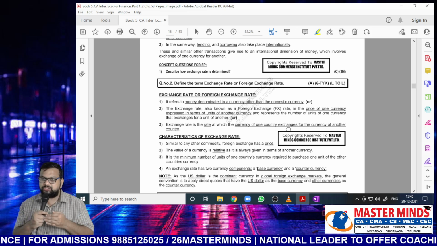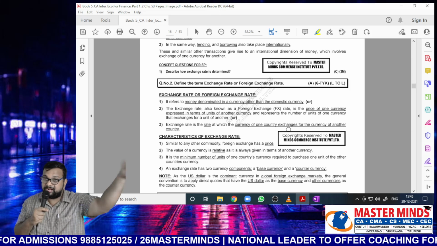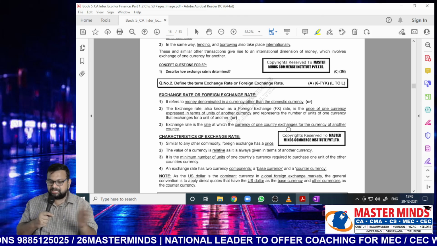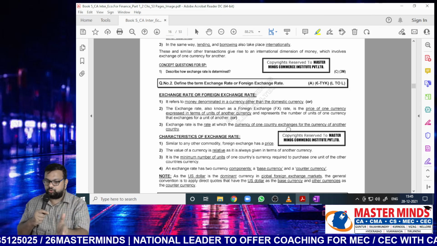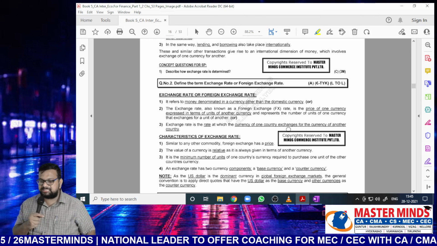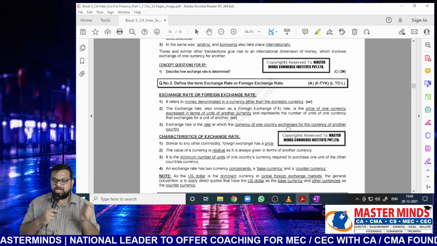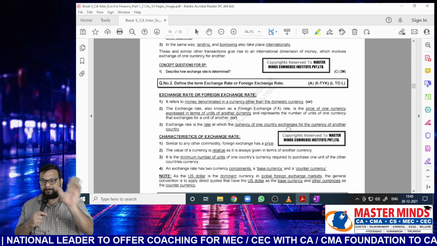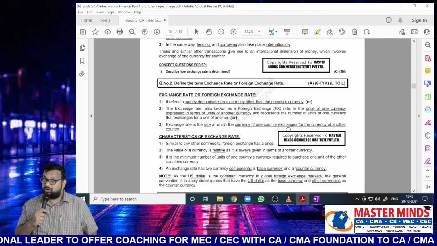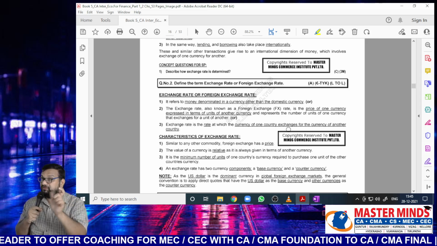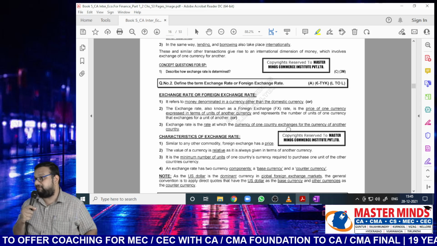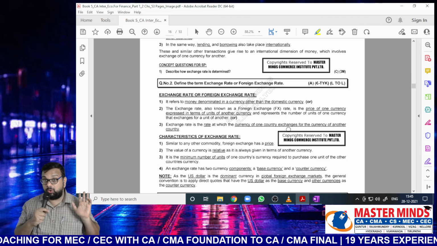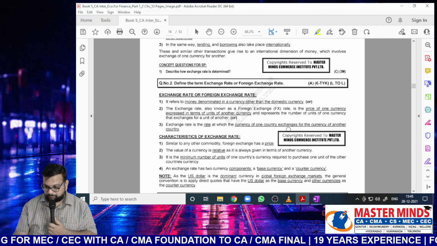That means we are also expressing the value of the rupee in terms of $1. As it is the dominant currency, it is a general convention to apply direct quote, with the US dollar as the base currency and other currencies as the counter currency. So if nothing is given, we have to apply direct quote. Otherwise the question will specifically ask, because here it is clearly given. Generally, we follow direct quote. So this is about question number 2.